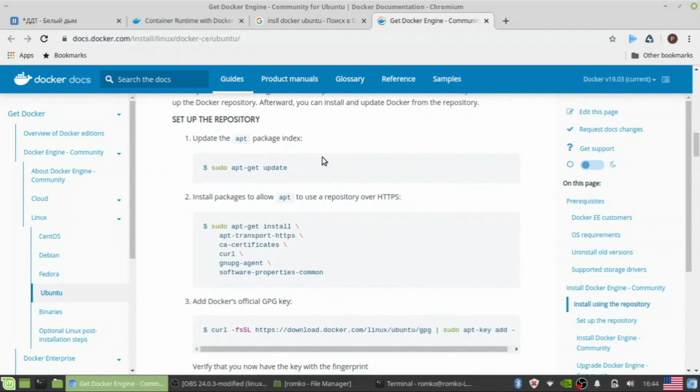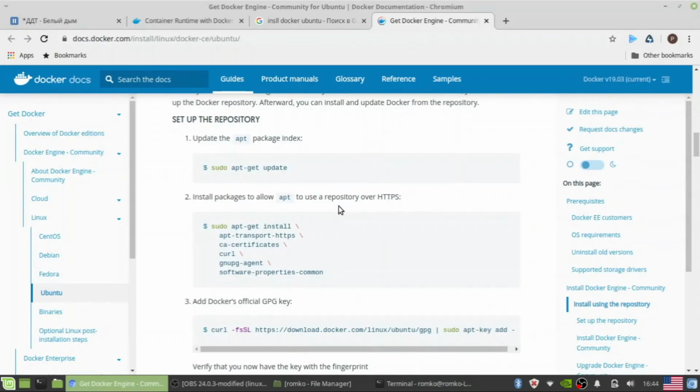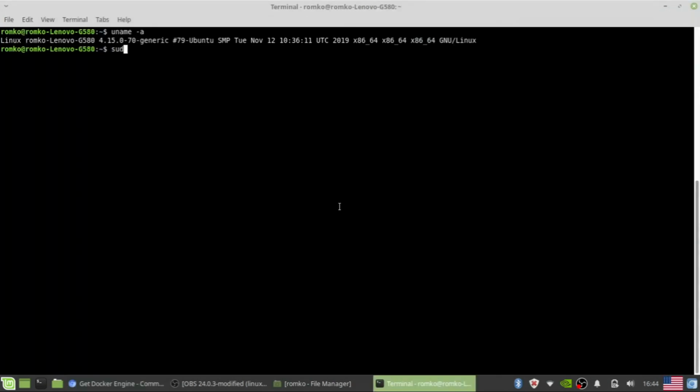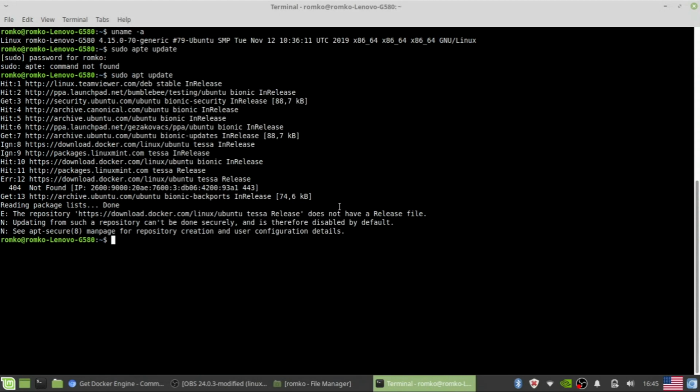First of all, of course, we need to update our system. Sudo apt update. Yes, what we see is that it updated all of the repositories and it's almost ready to work.